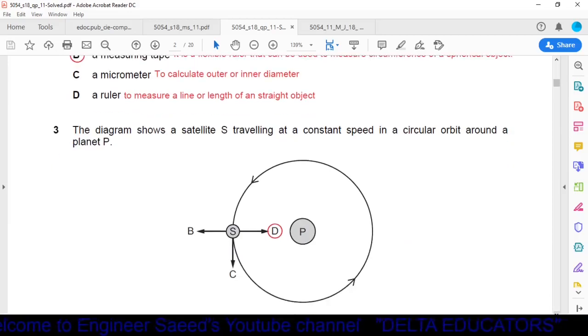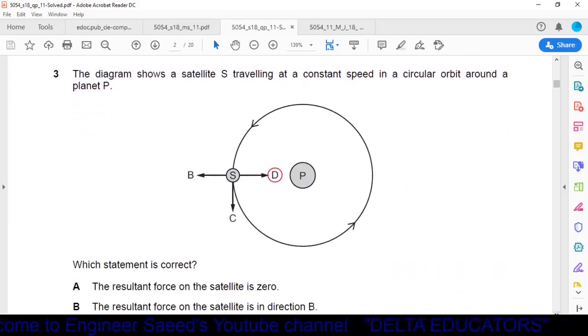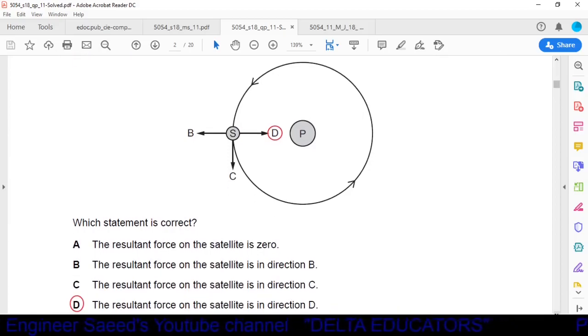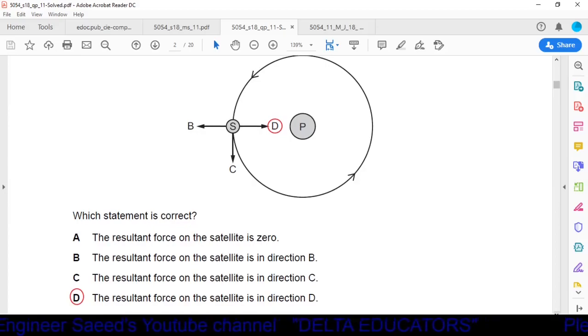Okay, next question. The diagram shows a satellite S traveling at a constant speed in a circular orbit around a planet P. Which statement is correct? Okay, first we read the options. Option A, the resultant force on the satellite is 0. Option B, the resultant force on the satellite is in direction B. Option C, the resultant force on the satellite is in direction C. Option D, the resultant force on the satellite is in direction D.